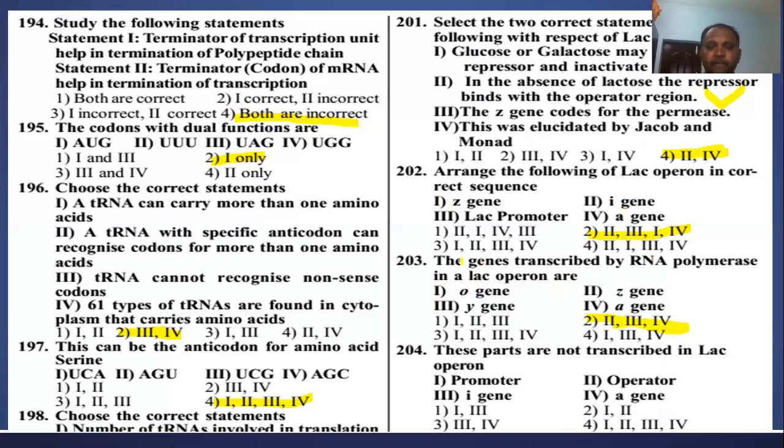The promoter is also not transcribed, and the operator is also not transcribed. So the answer is 1 and 2. The second option is right. The I gene is transcribed, and only then do we get the repressor protein. Okay.